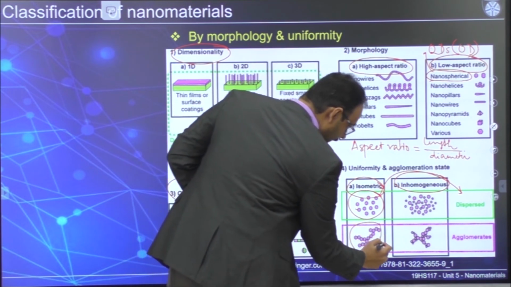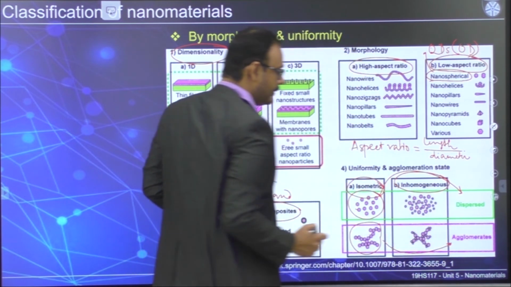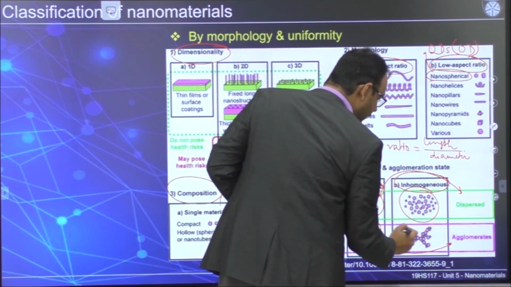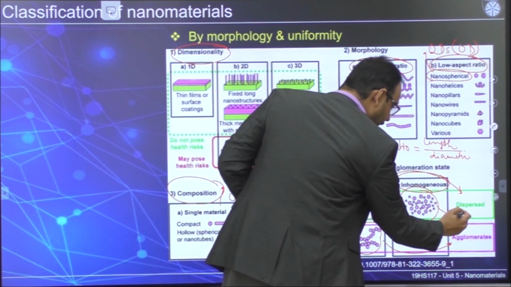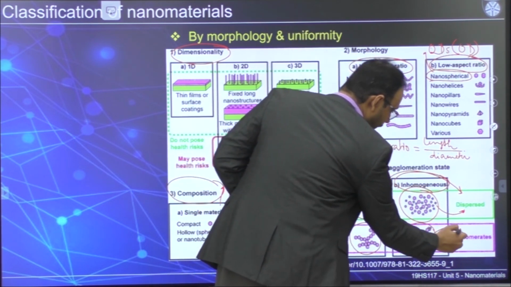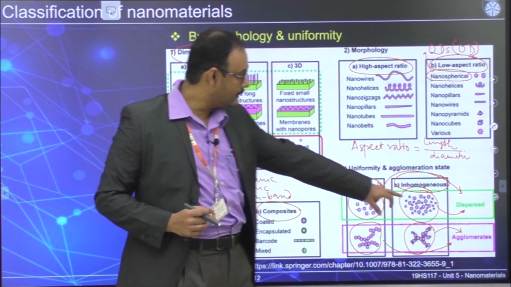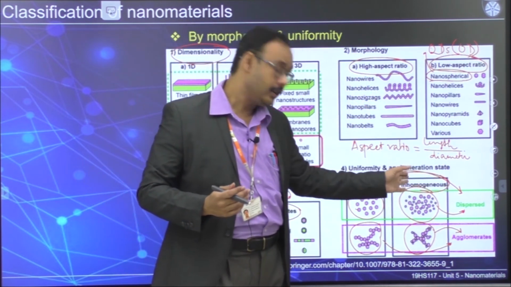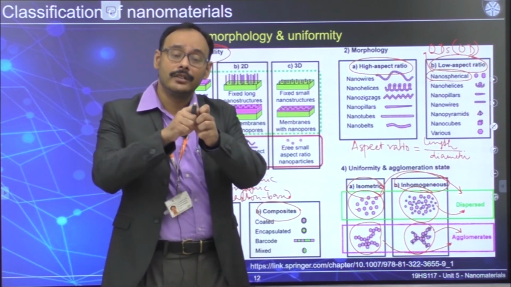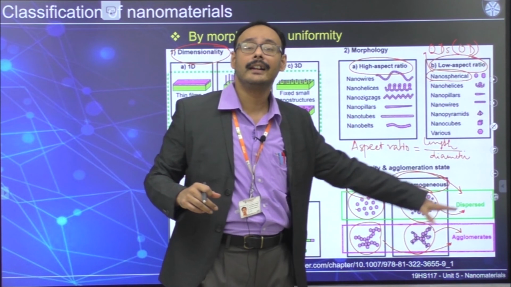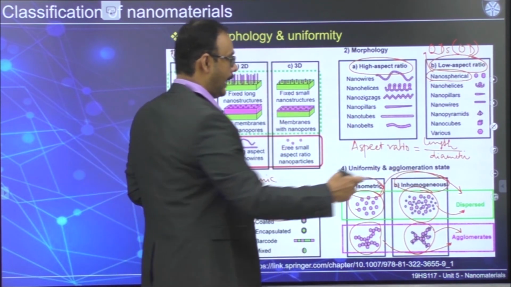If they are together, we call it agglomeration state. Okay? In terms of inhomogeneous or heterogeneous particles also, we can define as dispersed or agglomerated. Because in this case also, if you have different sizes, then you can call it inhomogeneous, but in those sizes also, if they are separated from each other, you can call it dispersed. If they are together, you can call it agglomeration.